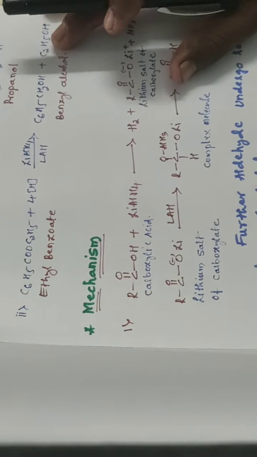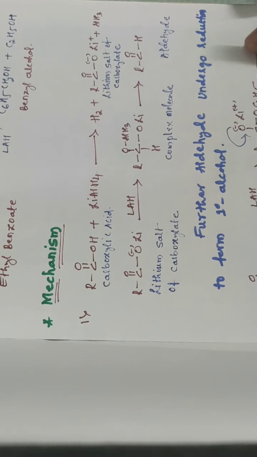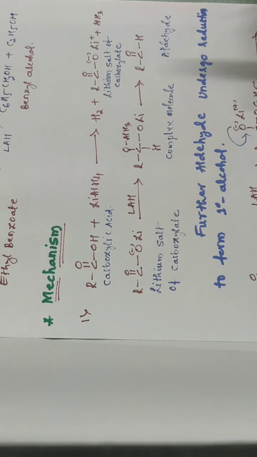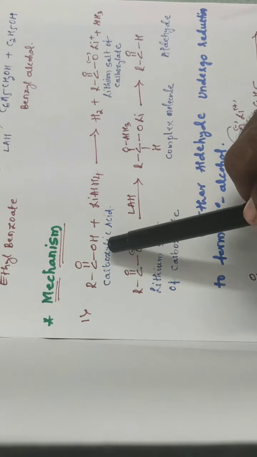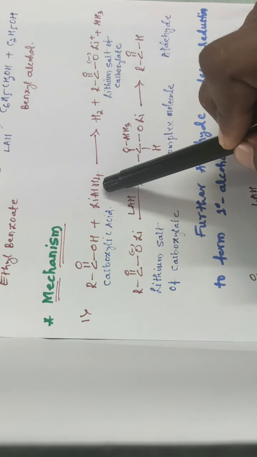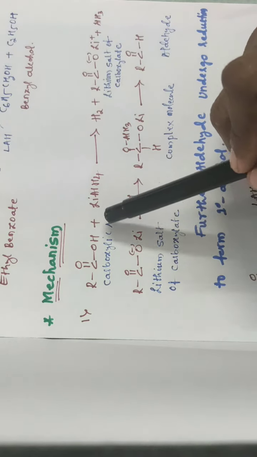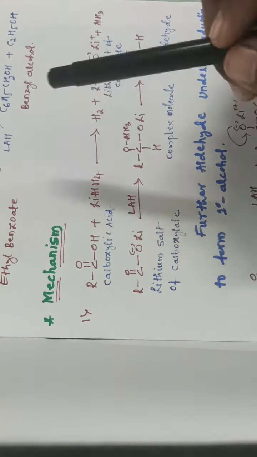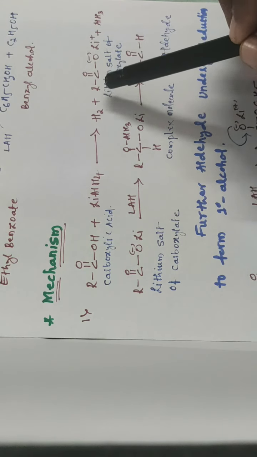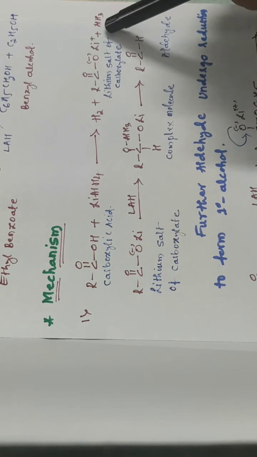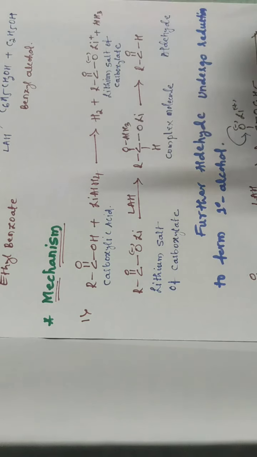Next we can see the mechanism of that process. Here I have taken the general example for carboxylic acid. Whenever a carboxylic acid reacts with lithium aluminum hydride, it converts into the lithium salt of the carboxylic acid, and aluminum hydride is eliminated from the molecule as a byproduct.